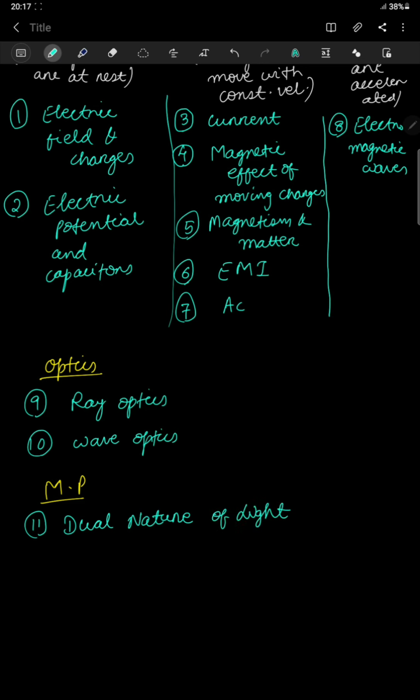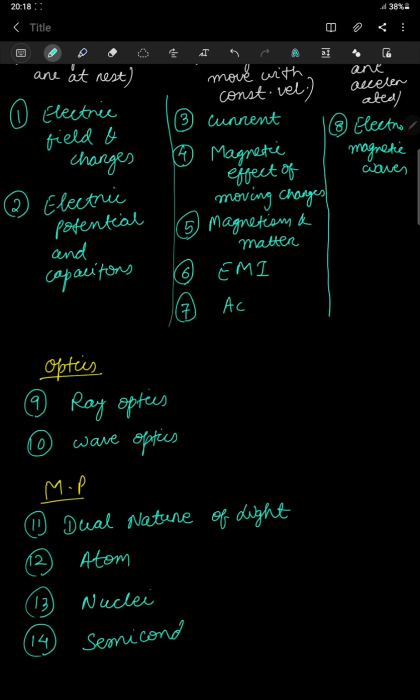At times it behaves like a particle, at times it behaves like a wave. Okay, so dual nature of light. Then chapter number 12 is your atom, and 13 is your nuclei. Okay, and the 14th chapter, the last chapter of class 12, will be semiconductors.